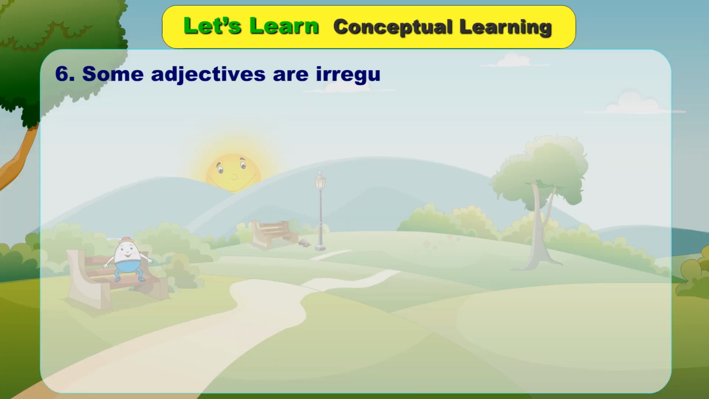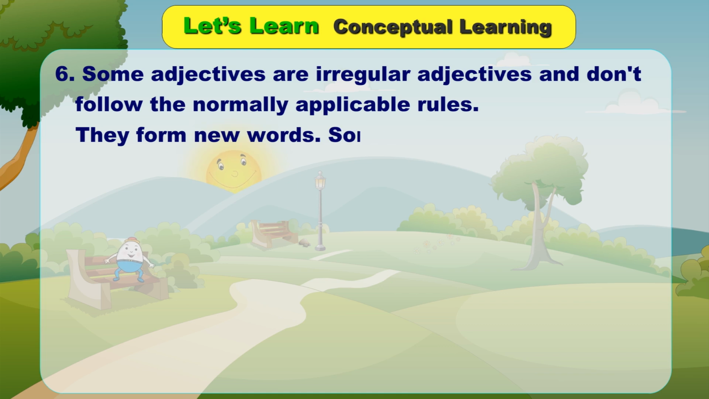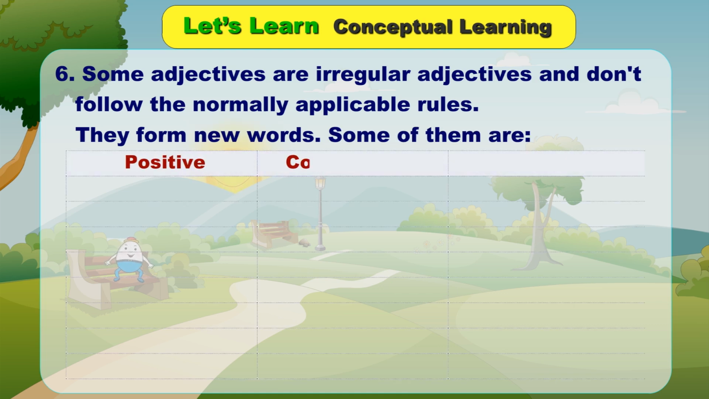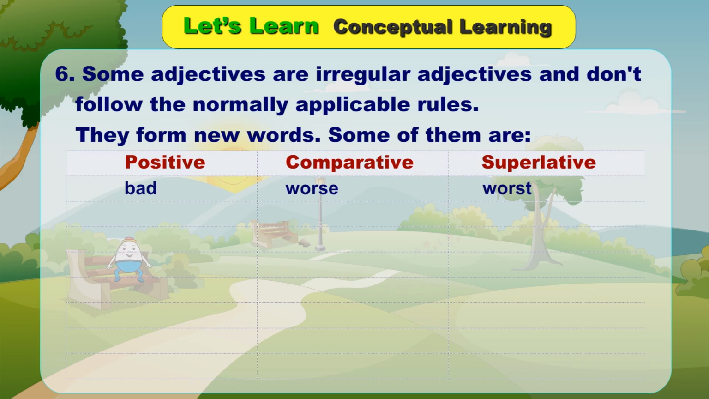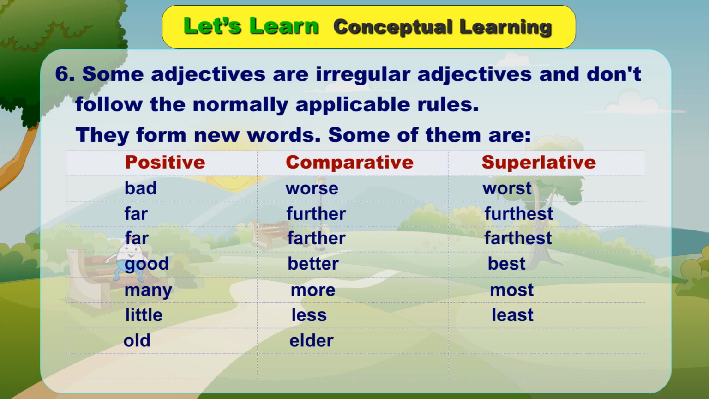6. Some adjectives are irregular adjectives and don't follow the normally applicable rules. They form new words. Some of them are: positive, comparative, superlative. Bad, worse, worst. Far, further, furthest. Far, farther, farthest. Good, better, best. Many, more, most. Little, less, least. Old, elder, eldest. Well, healthy, better, best.